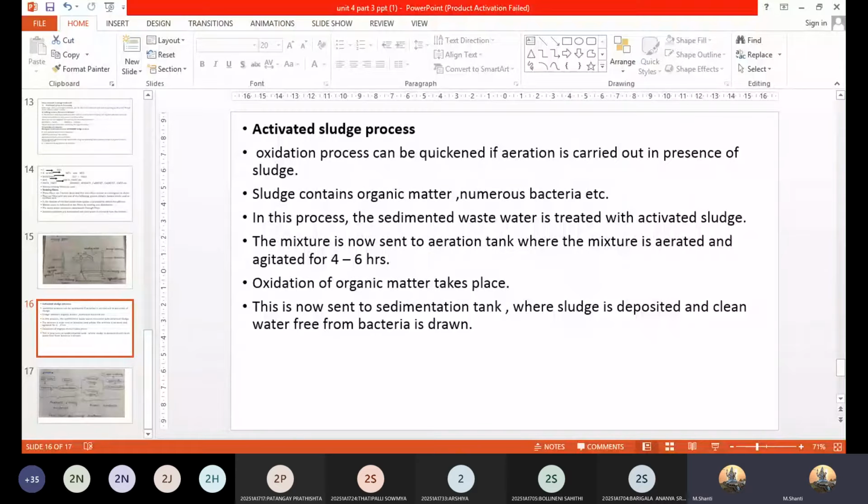My question is, what is the difference between the activated sludge and the biological treatment? Now you understood? Yes, ma'am. Tell me now, answer my question. Nobody has understood what I've explained till now.